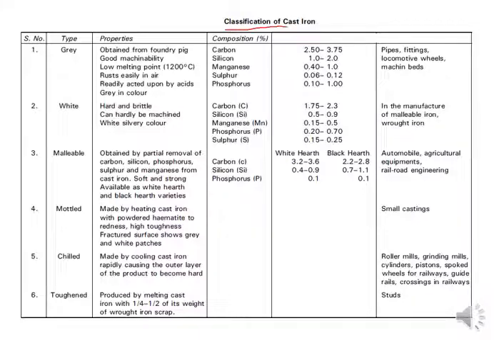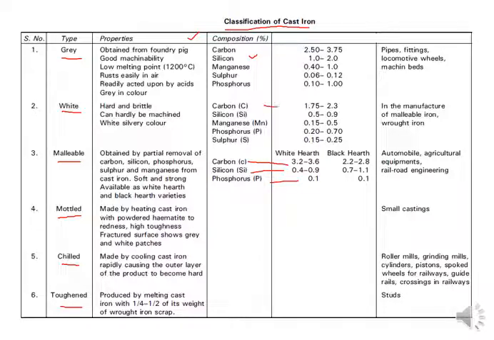This table shows the classification of the cast iron, in which the type is classified as grey, white cast iron, malleable, mottled, chilled, toughened. Depending upon these, the properties are written in this column, and the composition is also given with respect to the carbon percentage, silicon, phosphorus.